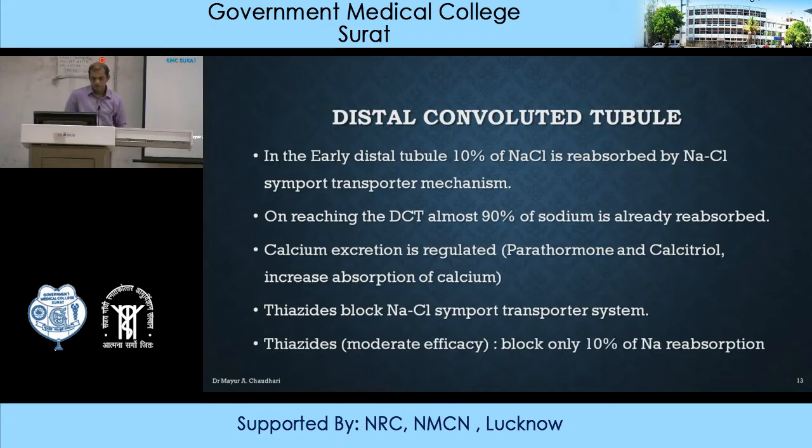Thiazides, with moderate efficacy, block only 10% of sodium reabsorption. So you can see that the majority of sodium ion is reabsorbed at the loop of Henle, where loop diuretics act, while thiazides, which act at the distal convoluted tubule, are blocking only 10% of sodium reabsorption. So efficacy wise, loop diuretics have more efficacy in comparison to thiazide diuretics.